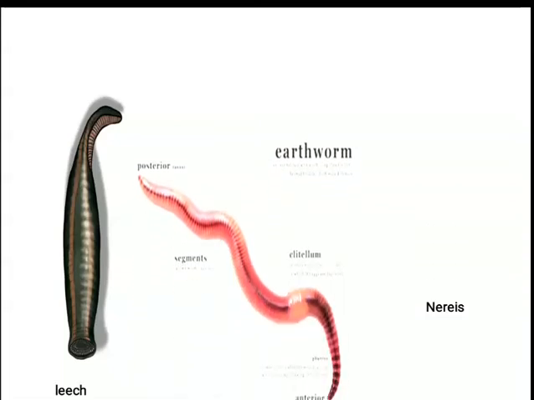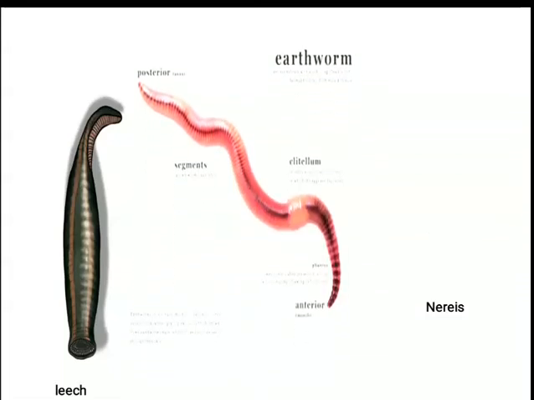This is the common earthworm. You will notice its different parts. And here comes the Nereis. Nereis is found in the sea.